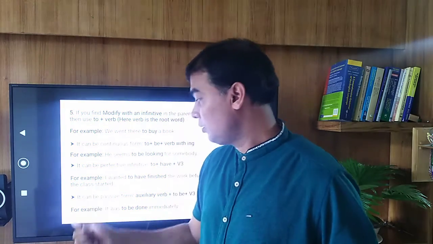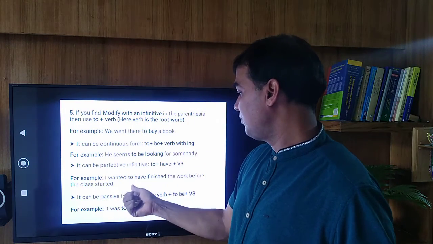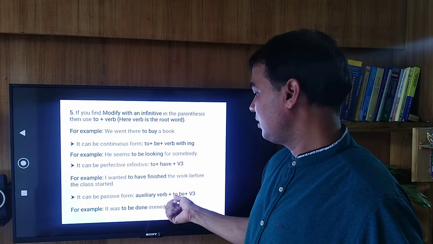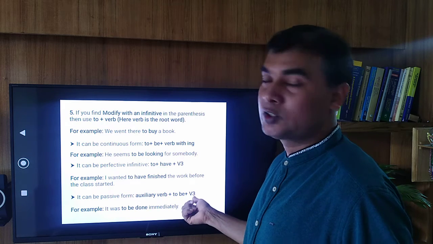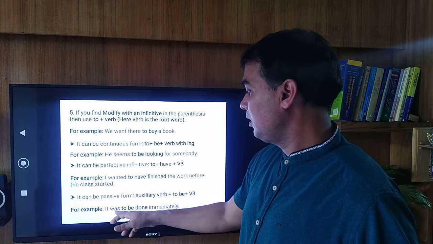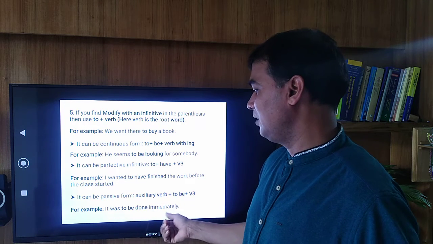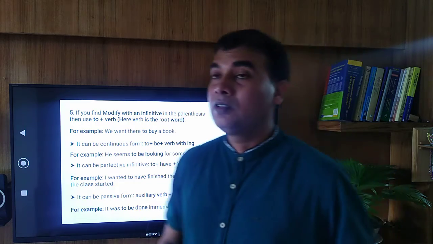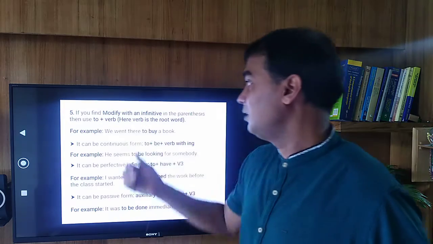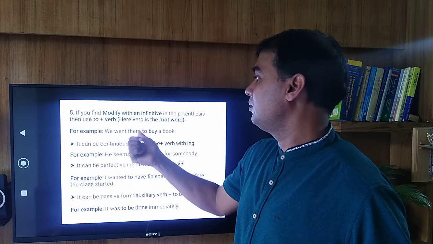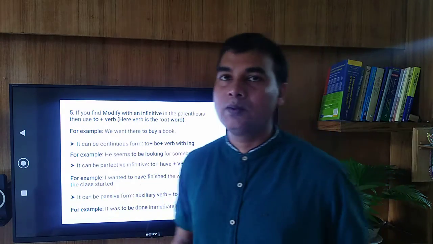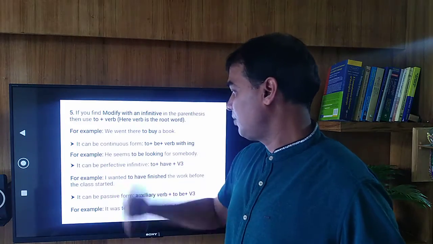And you should also remember that it can be in passive form. In that case, use to be plus the past participle of the verb, that means verb 3. For example, it was to be done immediately. Here, to be done immediately. So if in the question you find modify with an infinitive, then use to plus verb, and it can be in the continuous form, in the perfective form, and in the passive form.